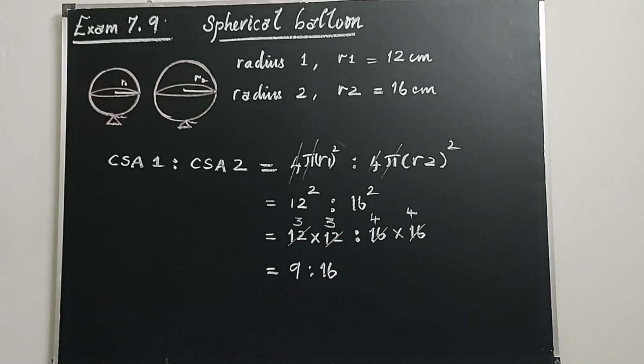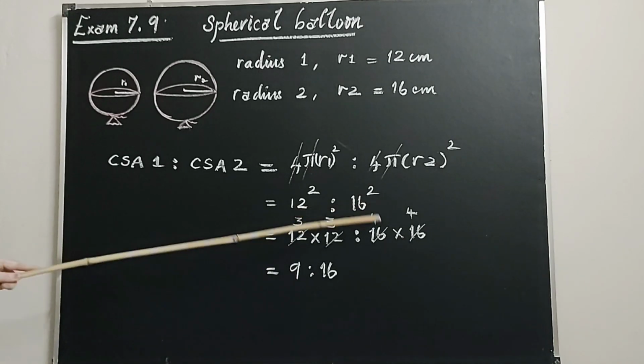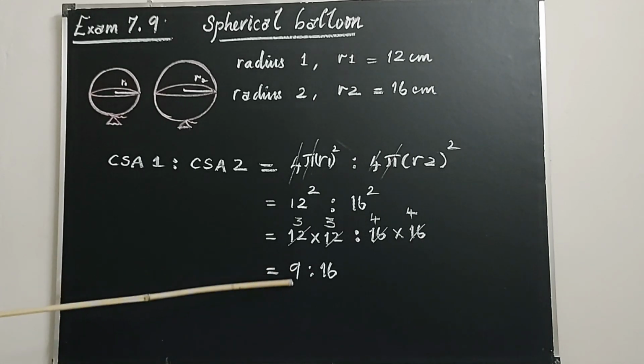So 12 square is to 16 square. Expand them. 12 into 12 is to 16 into 16. All are cancelled by 4. So 3 4s are 12, 3 4s are 12, 4 4s are 16, 4 4s are 16. Then the final value is 9 is to 16. So the curved surface area of the balloon, when its radius increases from 12 to 16, the ratio is 9 is to 16.